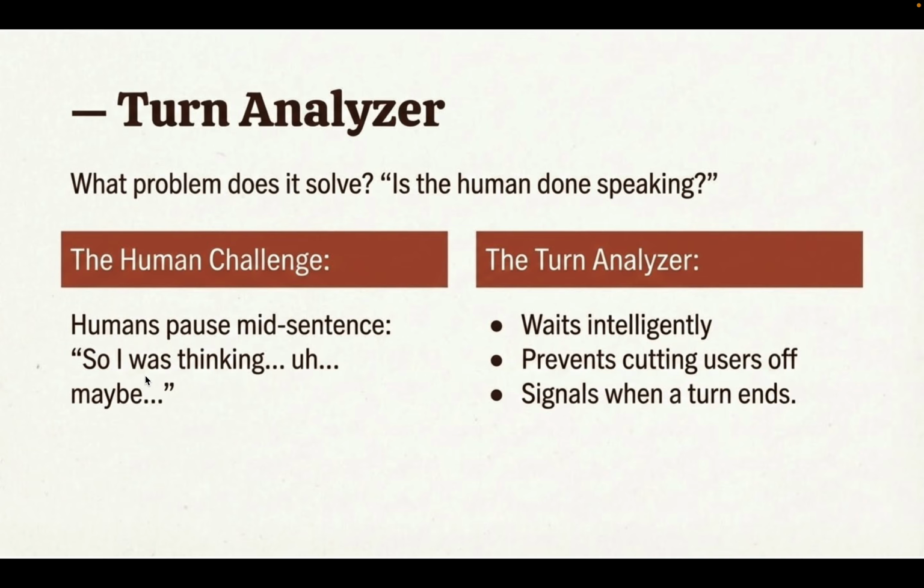That's how humans generally think and speak. The turn analyzer solves the problem of whether the human is fully done speaking or not. It waits intelligently, prevents cutting the user off, and signals when a turn ends. When we are done, it emits a signal that nothing more is required, and then we can run the pipeline.